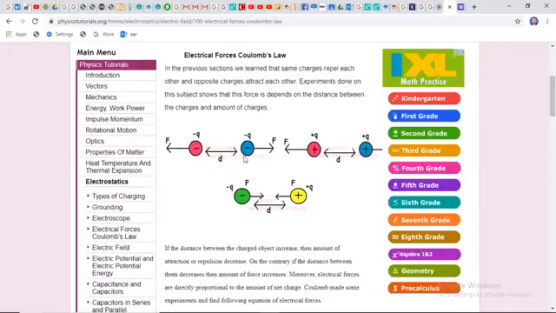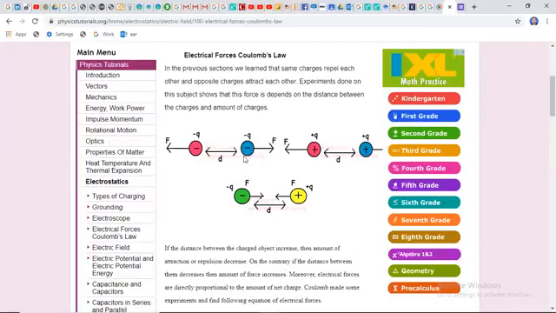We all know that like charges repel each other and unlike charges attract each other. What are like charges and unlike charges? Like charges are the same in polarity, that is positive and positive, or negative and negative. They are called like charges. And unlike charges are positive and negative.